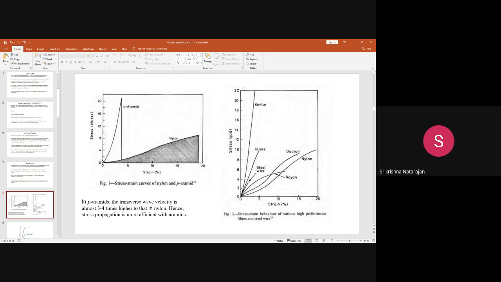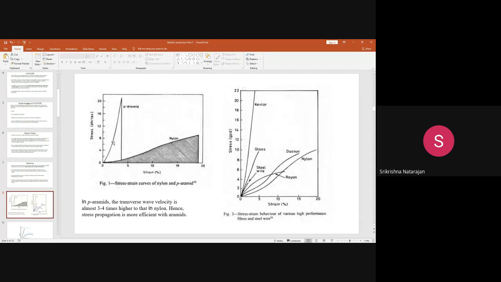You can see here that initially it does not undergo any kind of ductile transformation. In the other curve, initially it is elastic and then it becomes a plastic type of curve, but here there is no such transformation. It remains in the elastic region, and it does not undergo transformation from elastic to plastic. So here the material has a high modulus.